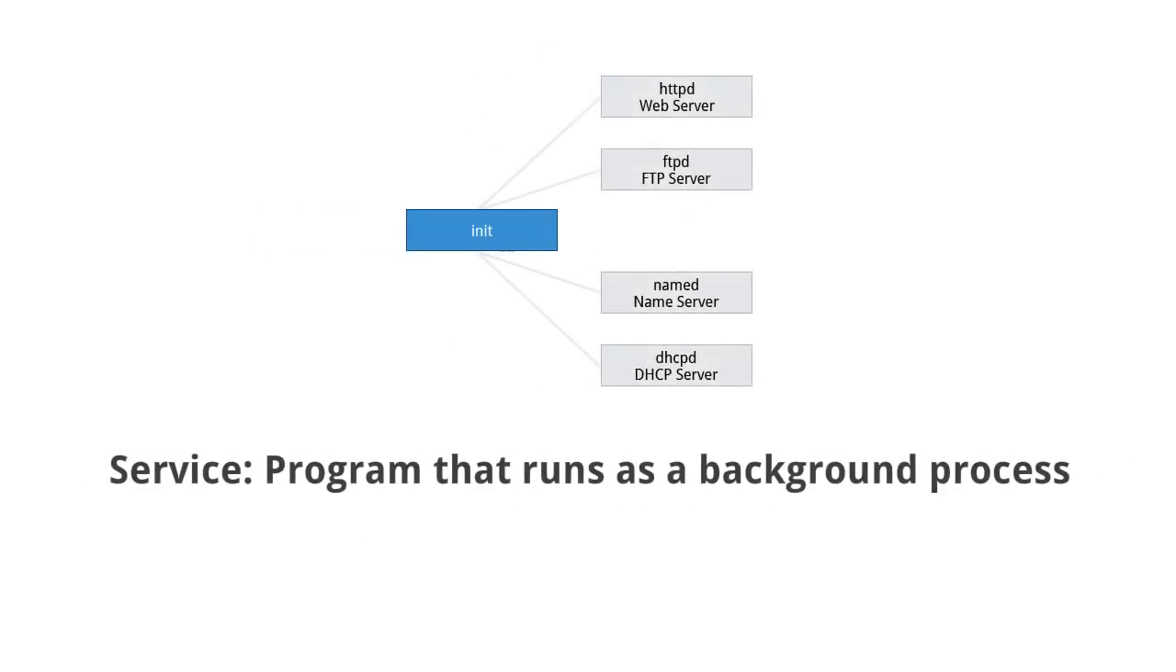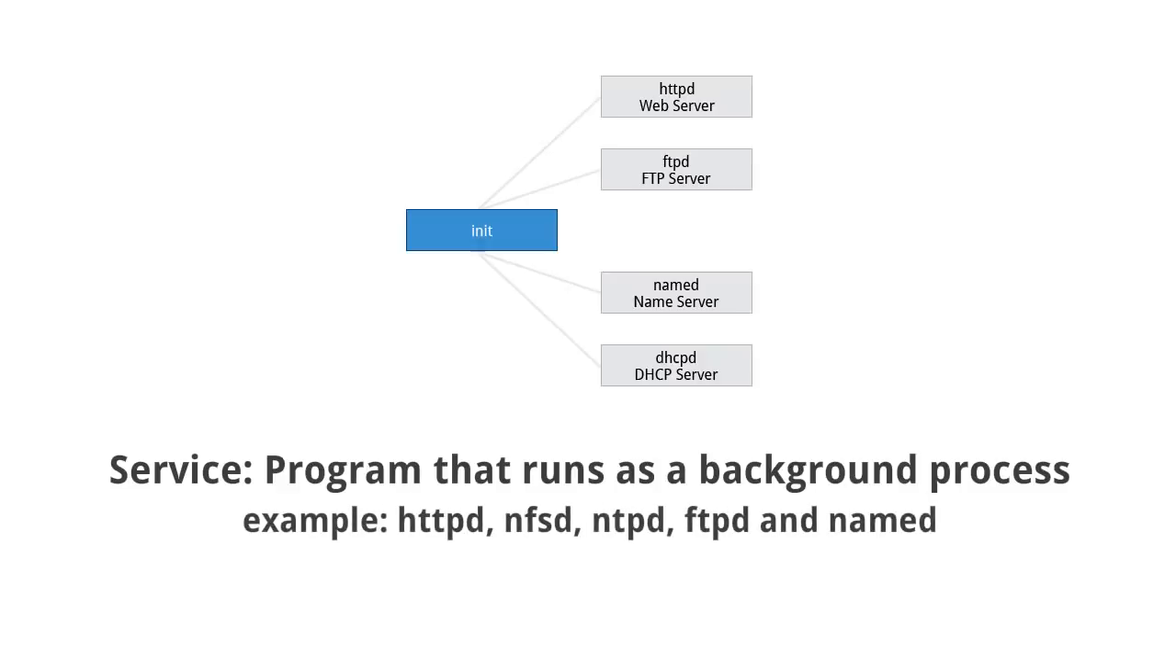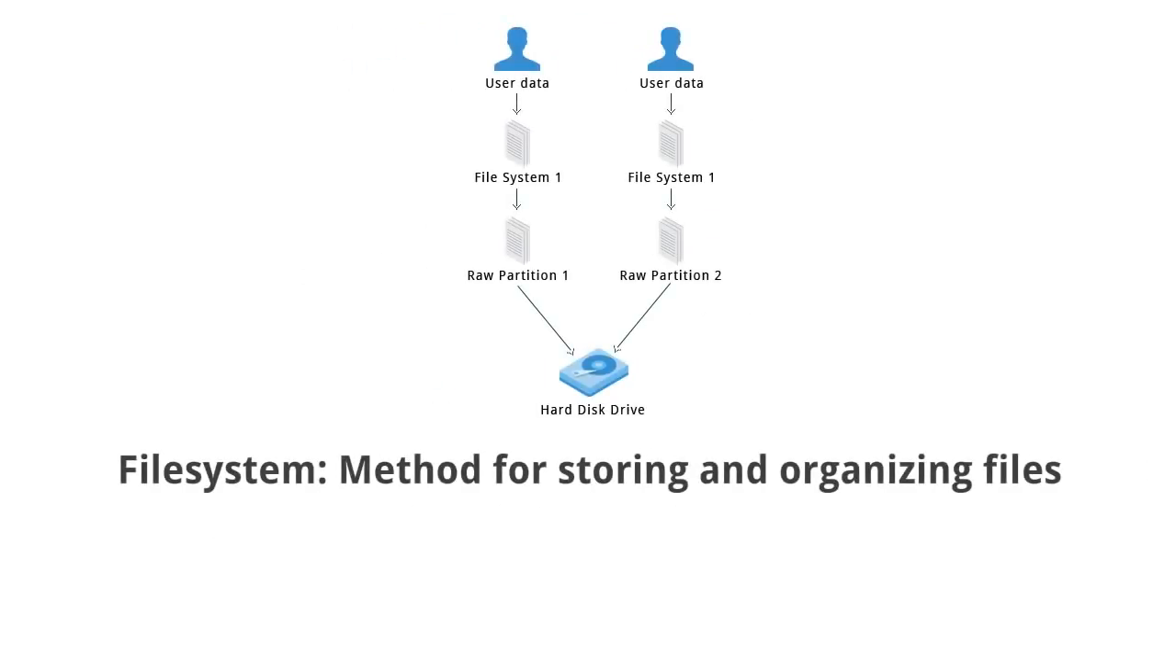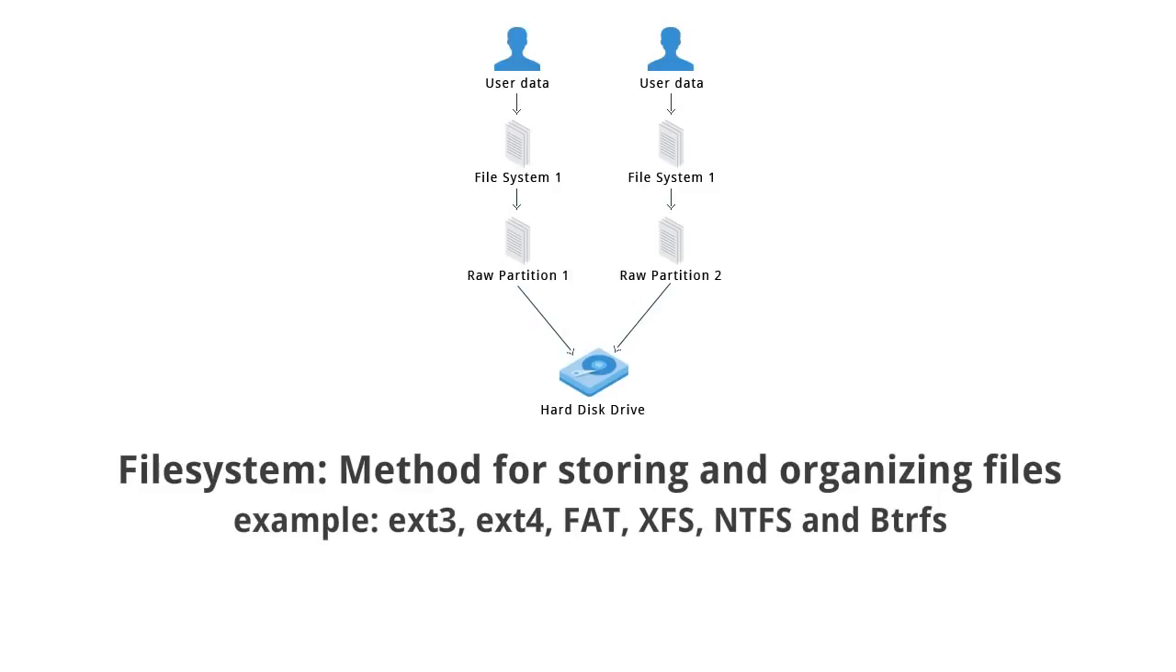A service is a program that runs as a background process. Some examples of services are httpd, nfsd, ntpd, ftpd, and named. A file system is a method for storing and organizing files in Linux. Some examples of file systems are ext3, ext4, FAT, XFS, and Btrfs.